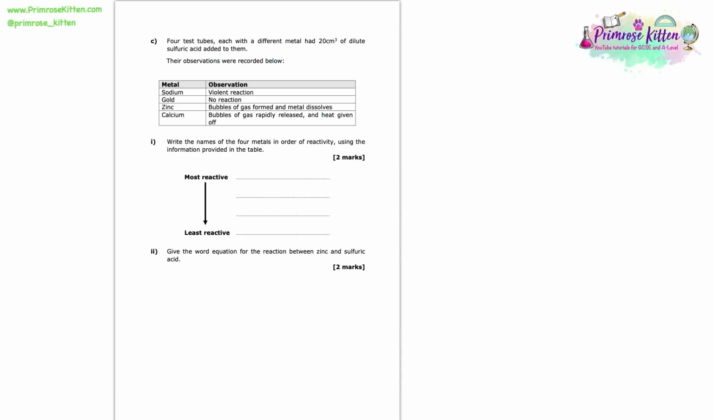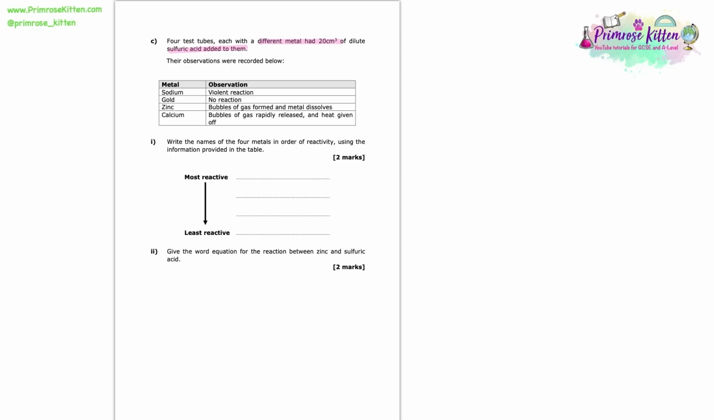4 test tubes, each with a different metal, had 20 centimetre cubed of dilute sulfuric acid added to them. Their observations were recorded below. So here we can see that when we added sodium, there was a violent reaction. When we added gold, there was no reaction. When we added zinc, bubbles of gas formed and the metal dissolved. And with calcium, the bubbles of gas rapidly released and heat was given off. Here we're asked to write the names of the 4 metals in order of reactivity using the information provided in the table.